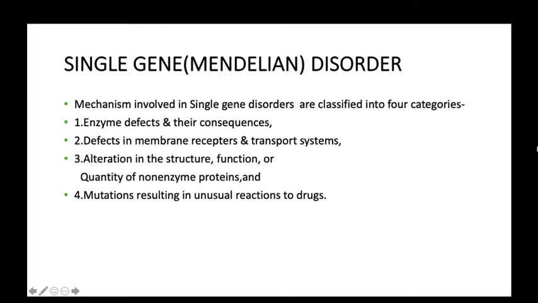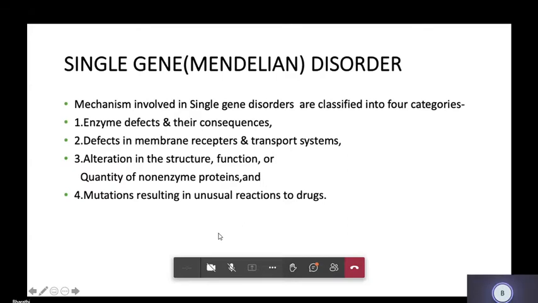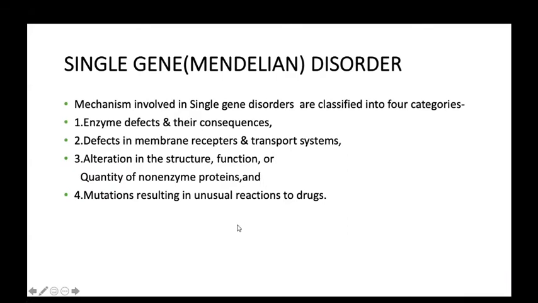Now, these are single gene Mendelian disorders, but they have a large effect, because there is an enzyme defect, or a transport defect in receptors and transport systems. If there are changes in the structure, function, and quantity of non-enzyme proteins, a lot of large changes occur. Small changes, large effect. Okay. Now coming to the question.